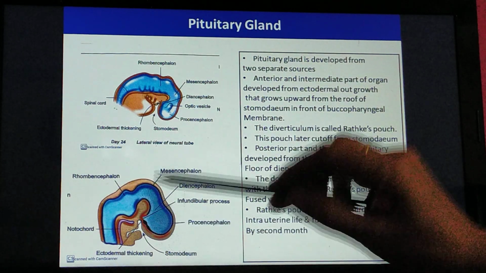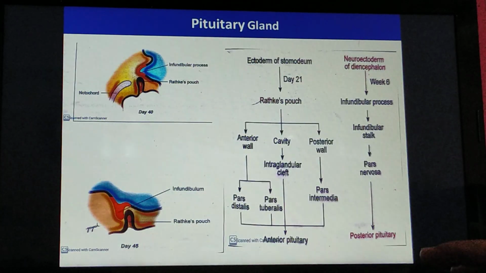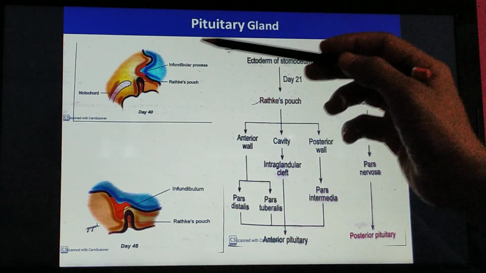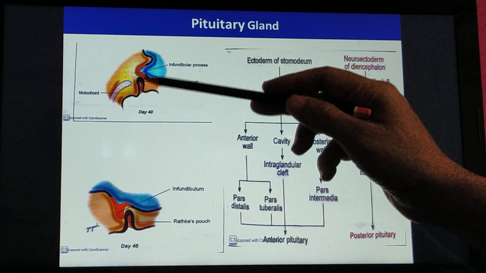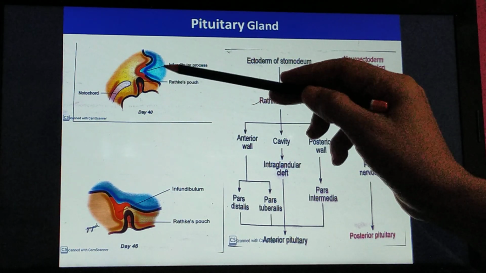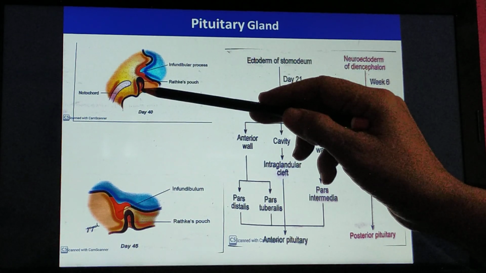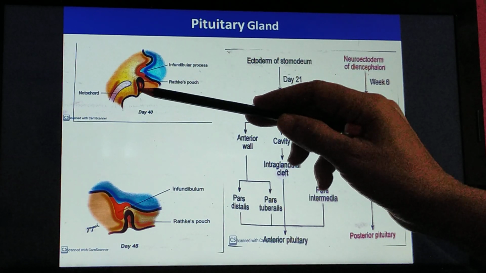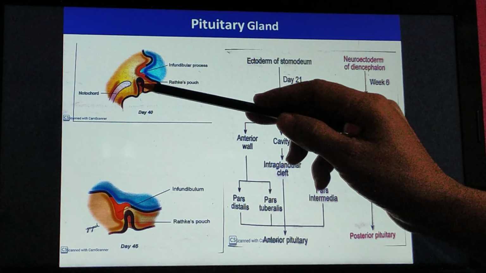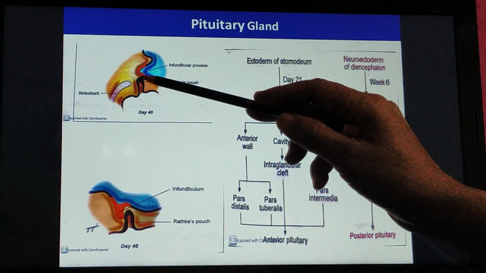Now this Rathke's pouch is more clear in the next diagram. Here both these evaginations you can make out nicely: the infundibular process and the Rathke's pouch. The Rathke's pouch grows towards the infundibular process.